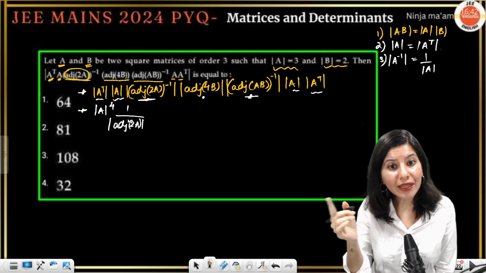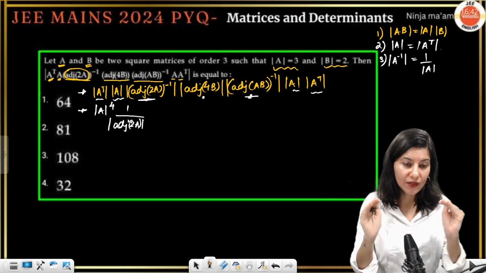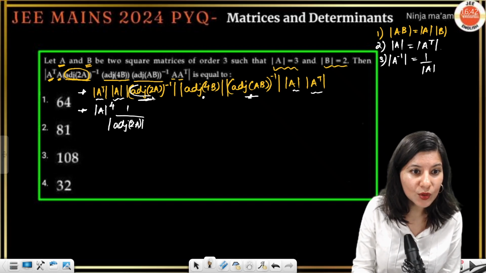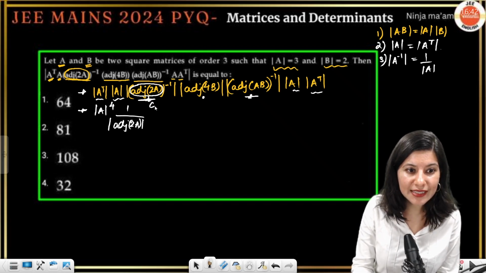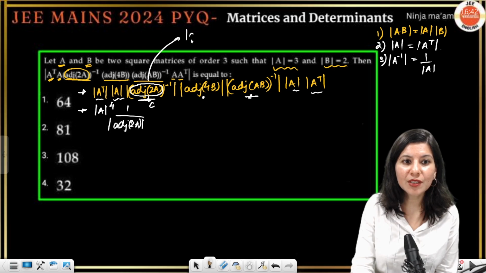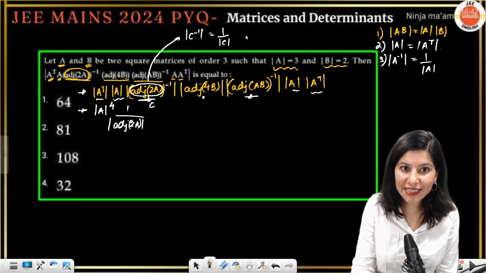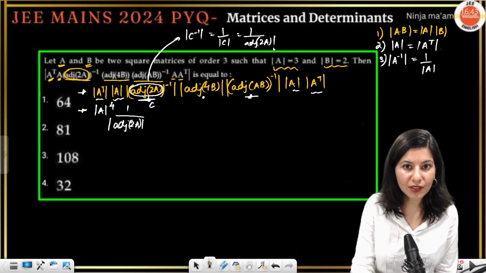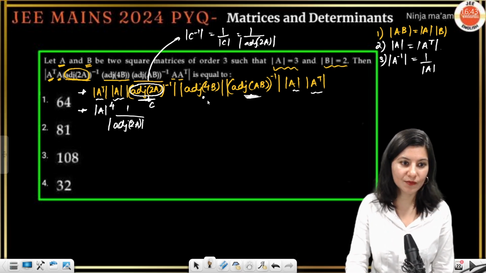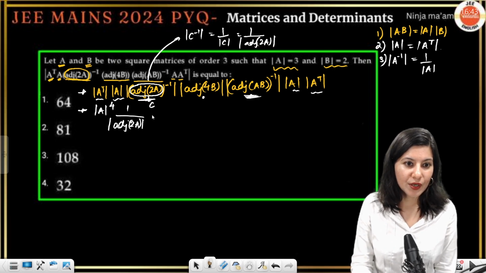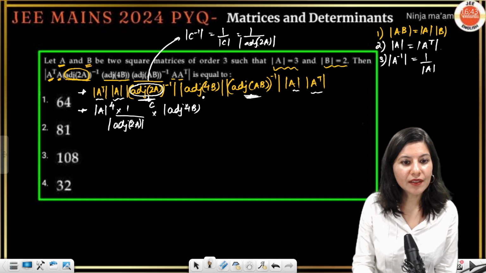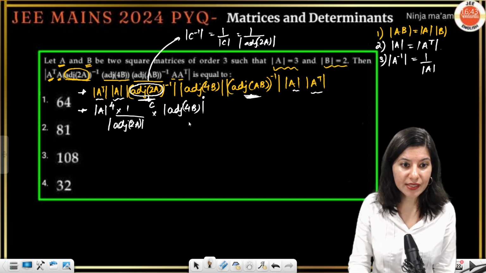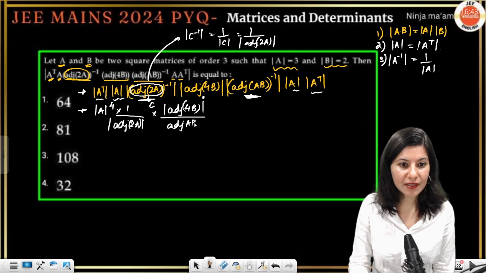If it was on 2A, then things would be pretty different, right? So right now think of this as a single matrix. So if you put it as C, this will become determinant of C inverse. So you're writing 1 upon determinant C. And now again, if you put the value of C, adjoint of 2A, you've got rid of the inverse like that. Same goes with this. All right, and this is adjoint of 4B, correct? Again, the same, inverse is here, so upon adjoint of AB, determinant is here, that's it.